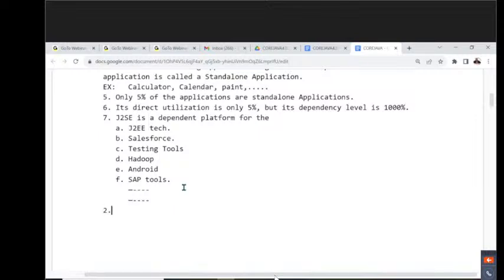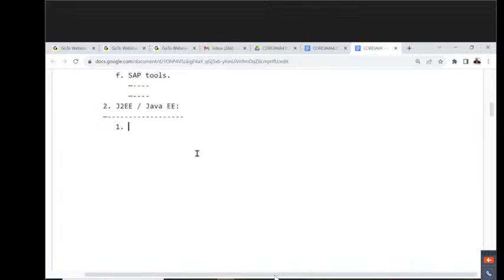Okay, fine. Now coming to the second one. What is the second one here? J2EE or Java EE. First of all, let's understand what is the abbreviation for it.